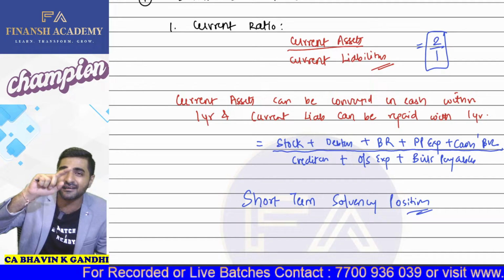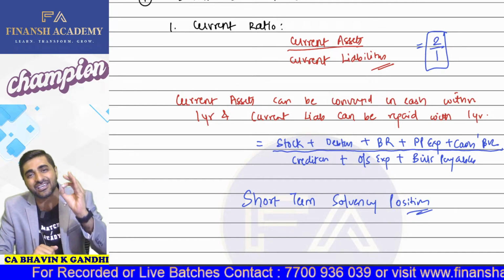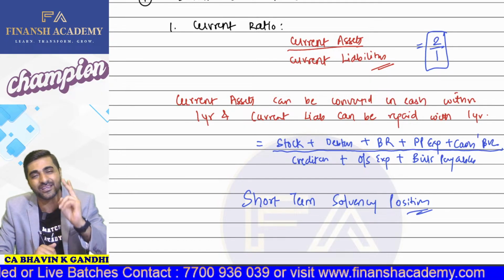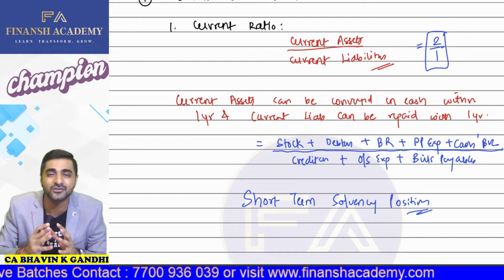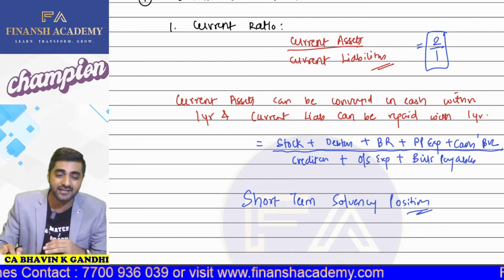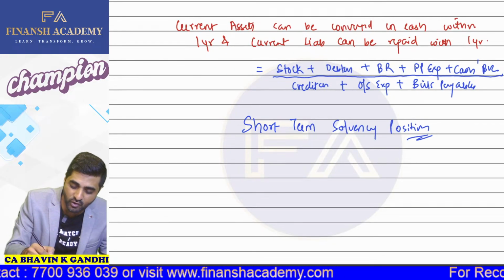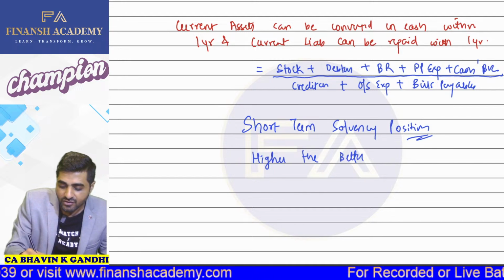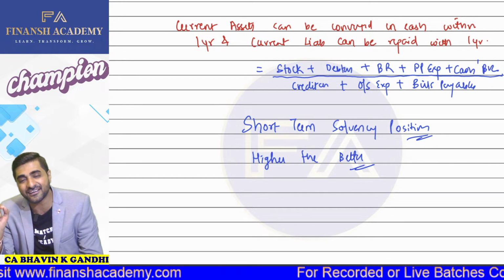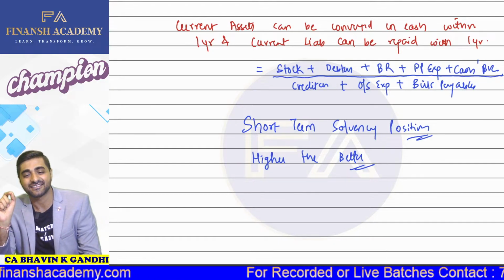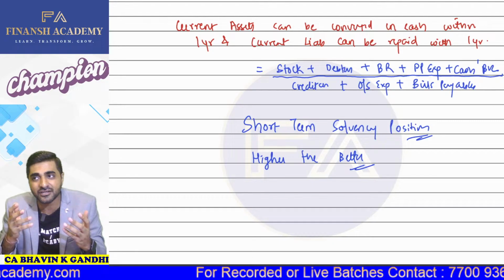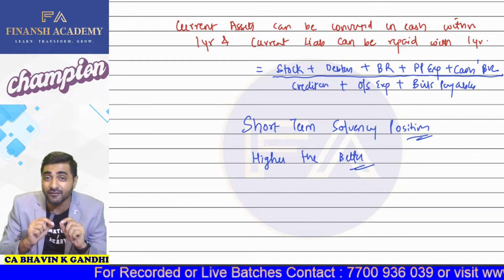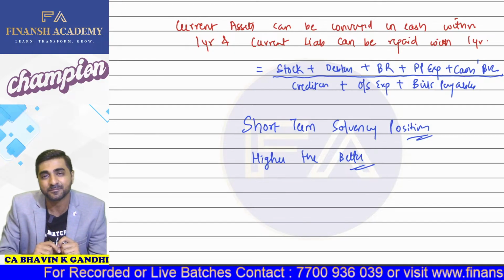And when you are going to make investment in some other companies and you are going to check the current ratio, just see to it that the standard ratio for this current ratio is 2:1 or nearest to that. But guys, the institute tells us that this ratio should always be higher the better. So what does this ratio tell you? Higher the current ratio, better it is. Okay. So current ratio being higher the better, is it better? Yes. You should always have more assets as compared to liabilities.